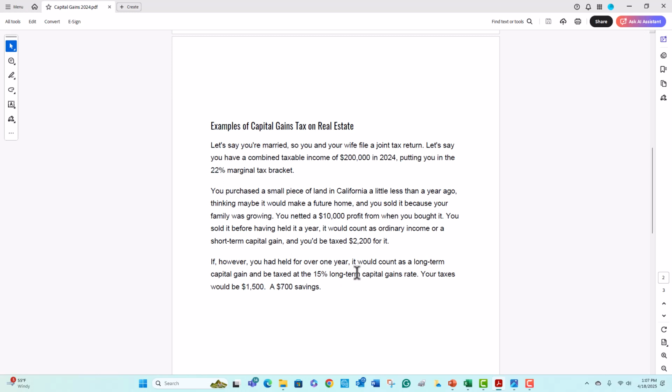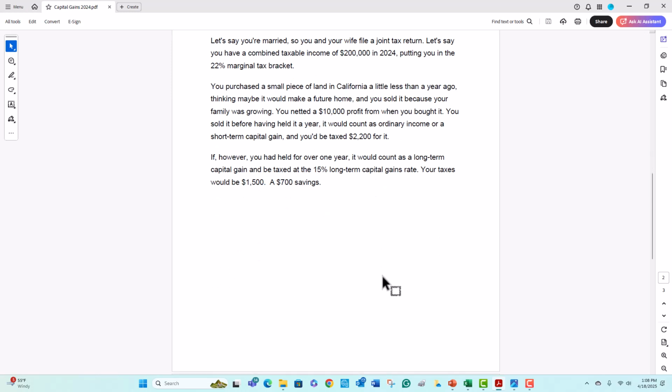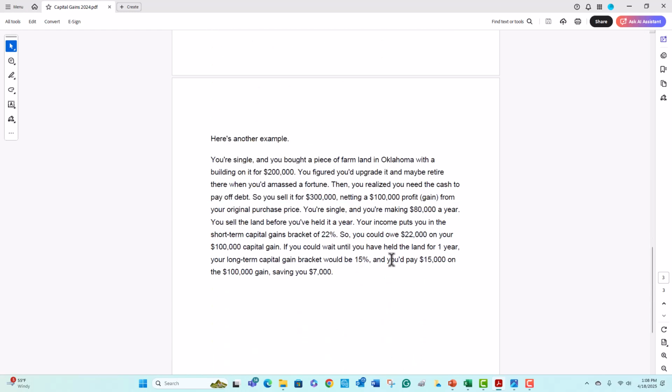Okay, if you had waited until you had held the property for at least 1 year, you would fall into the long-term capital gain rate of 15%. So your taxes would be $1,500 on that $10,000 gain, saving you about $700. Okay, one more example quickly.